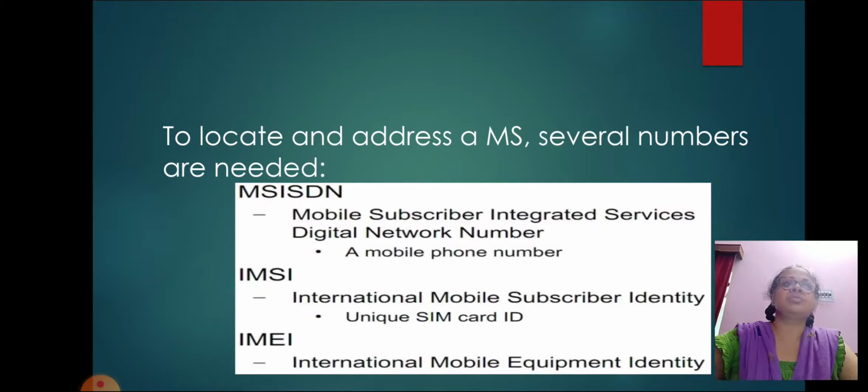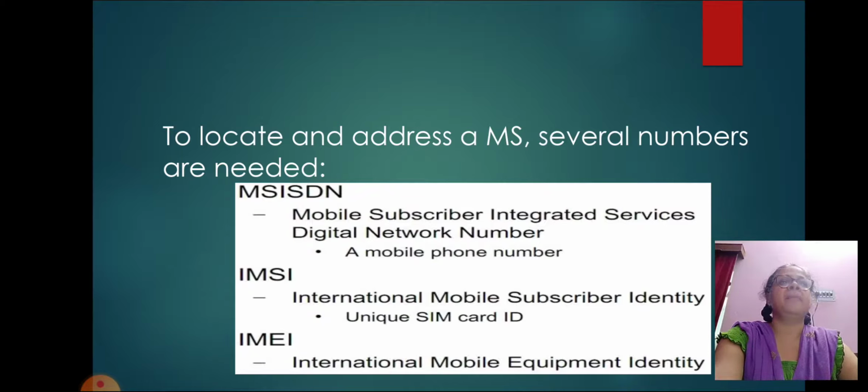IMEI looks more like a serial number which distinctively identifies a mobile station internationally. This is allocated by the equipment manufacturer and registered by the network operator, who stores it in the Equipment Identity Register, EIR. By means of IMEI, one recognizes obsolete, stolen, or non-functional equipment.